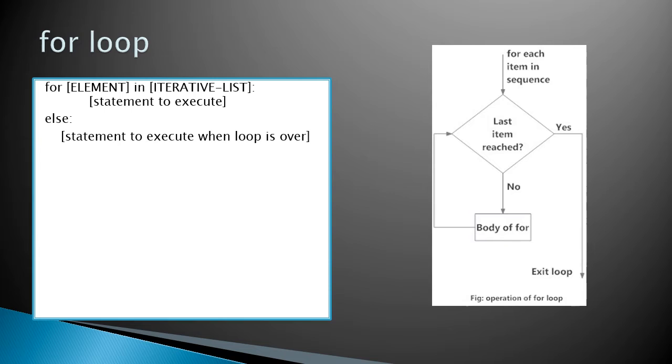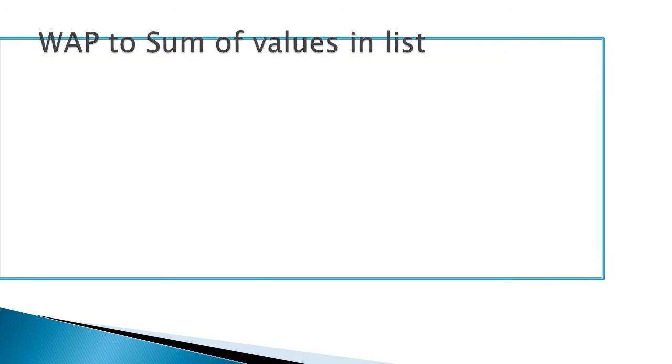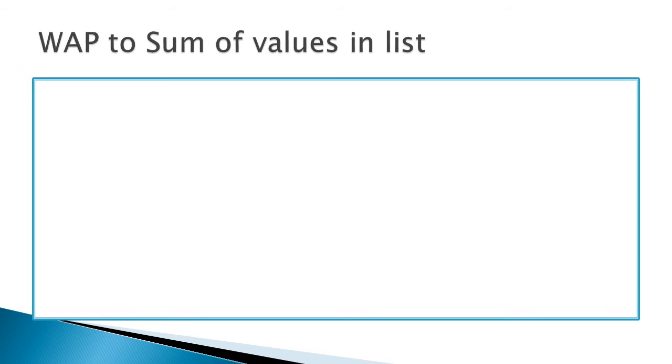Now the flow chart of the for loop. For each item in the sequence, items are taken one by one and assigned to the element variable. When it reaches the last item, and there is no more item in the sequence object, then the loop is terminated. Otherwise, it continues through the list.